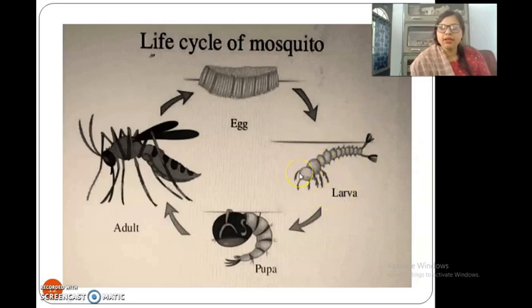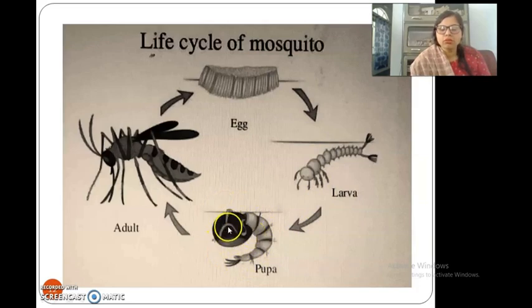In the larva stage, they feed on water algae and they have three parts. See the head, thorax and the segmented abdomen. After that, the larva converts to pupa. Pupa is a comma-shaped form where they are immotile.